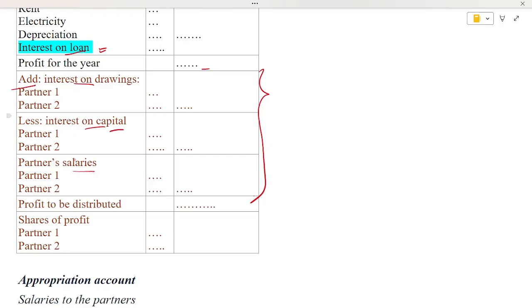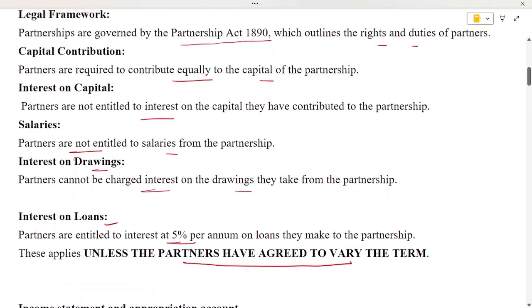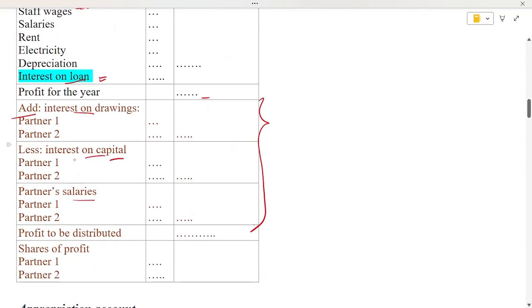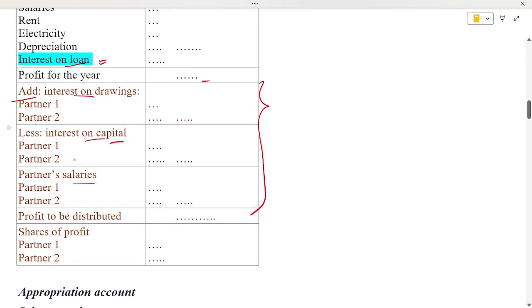If there is interest on capital, if there is no agreement, no interest on capital. But if the partners have agreed to charge interest on capital, then they need to charge. Interest on capital means the organization has to give that interest to the partners, because partners are investing capital. So the organization is rewarding them for giving capital, so that's an expenditure for the organization. The partners are receiving from whom? The organization. So it is an organization expenditure, so it needs to be deducted.